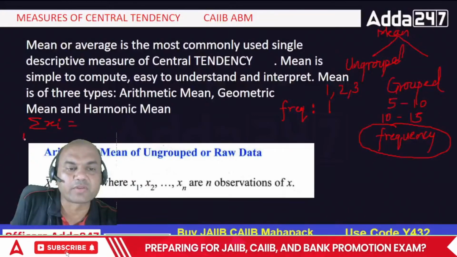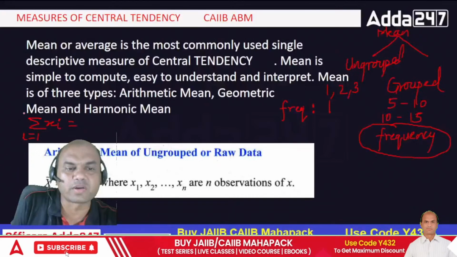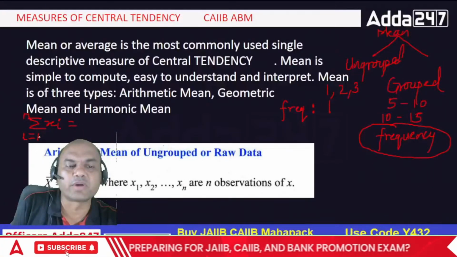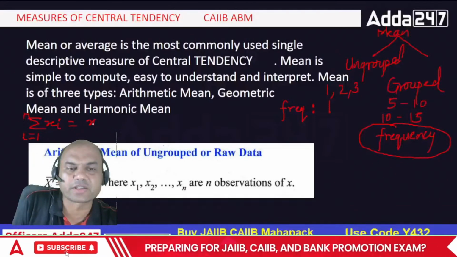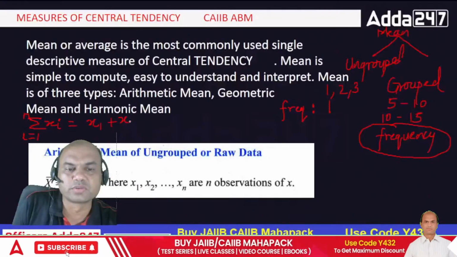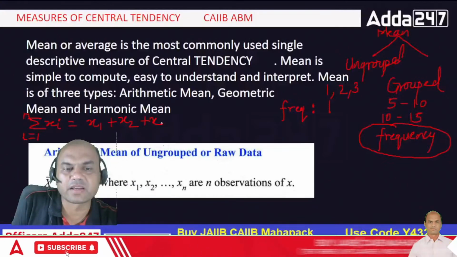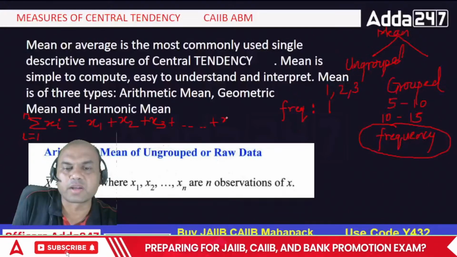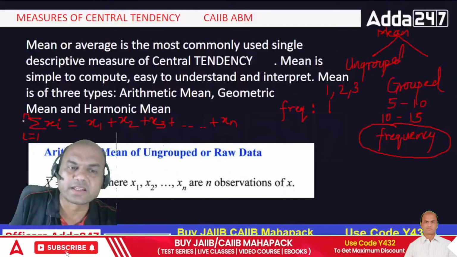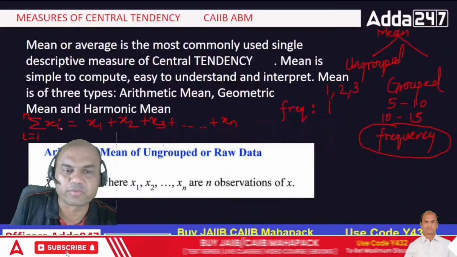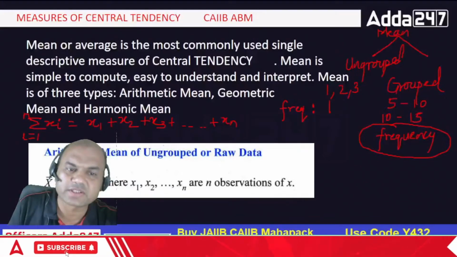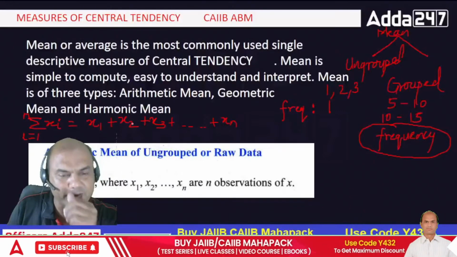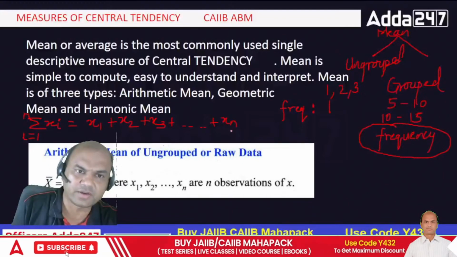And I am writing i equals 1 to whatever n. So it means I am just replacing this i with 1, 2, 3, 4. So summation means x1 plus x2 plus x3 plus, going on and on up to whatever number I want, xn. This number, 1, 2, 3, 4, keeps increasing. So that is the meaning of this summation. Summation xi means x1 plus x2 plus x3 plus... okay, got it?